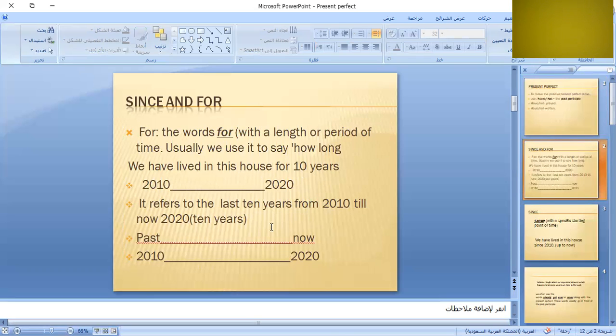That's why I don't say we lived in this house for 10 years. If I say we lived in this house for 10 years, past simple, it means any 10 years in our life, maybe 40 years ago, okay, happened and finished in the past. But now when I say I have lived, it means up to now, from 2010 up to now.